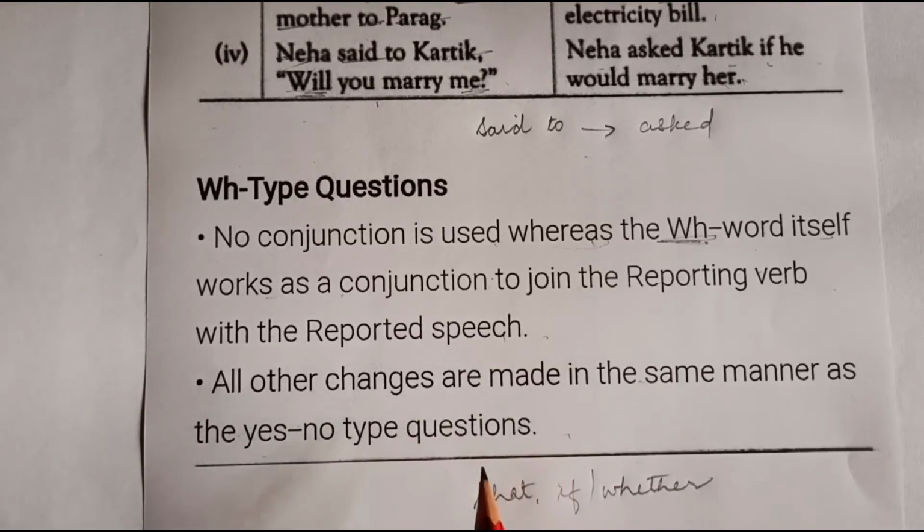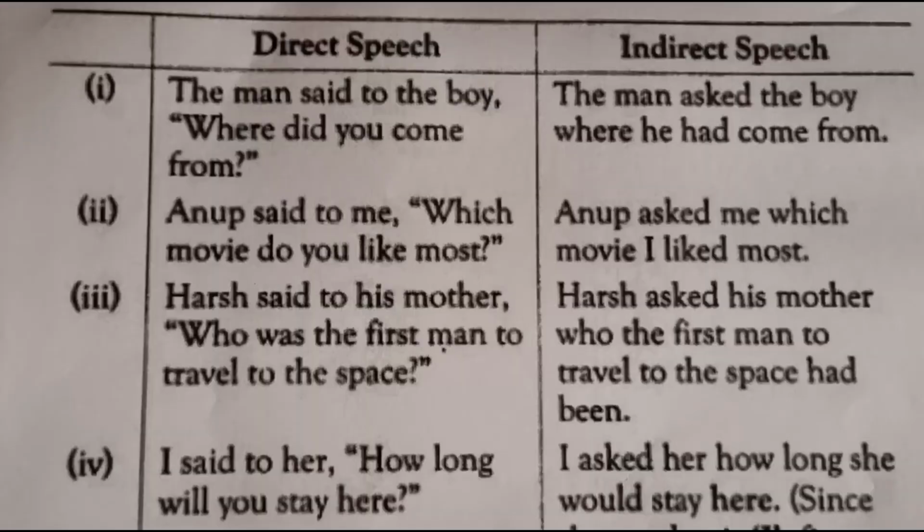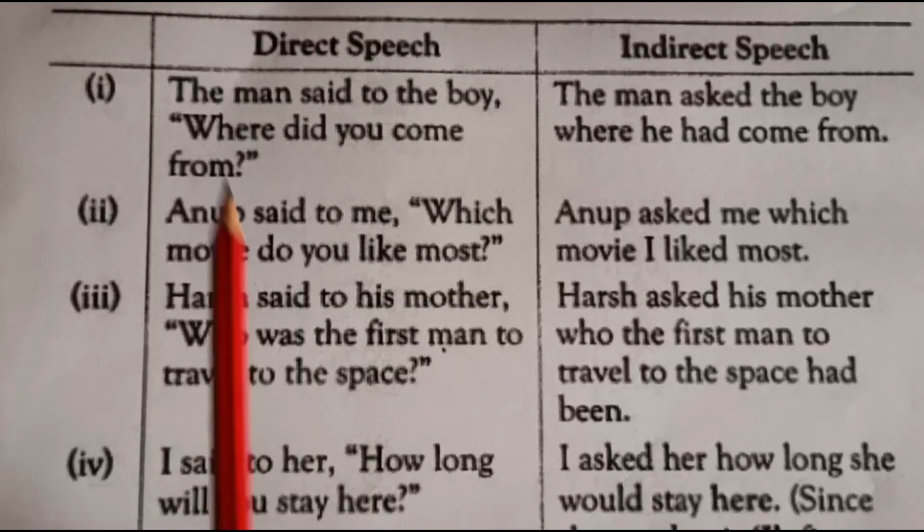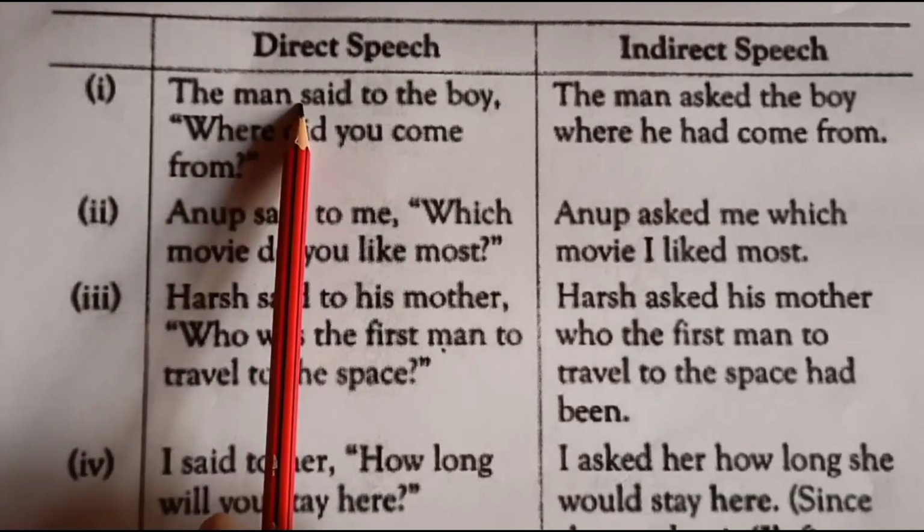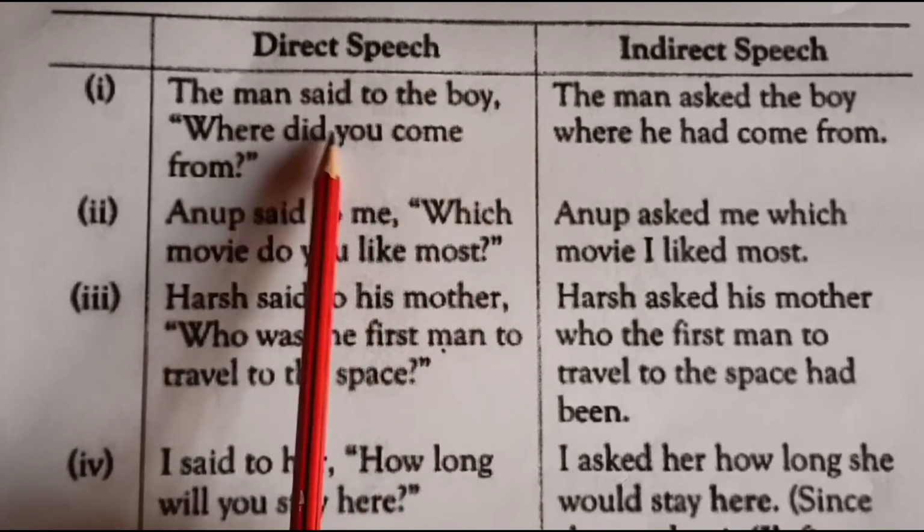That is, we have to convert interrogative sentences into assertive sentences, and other changes like tense, pronouns, etc. are made as usual, right? So let's see a few examples. The first example is: The man said to the boy, where did you come from?